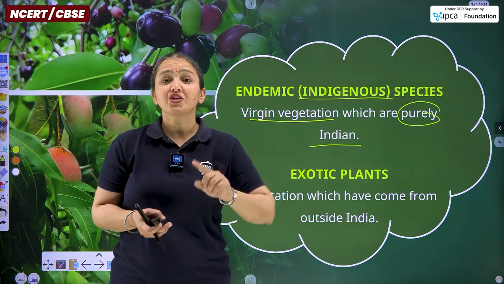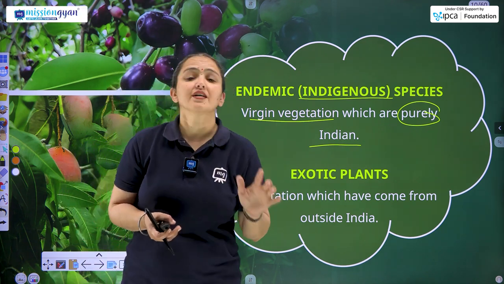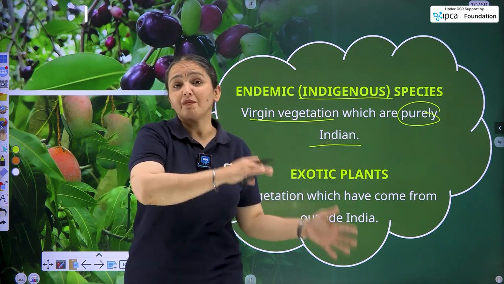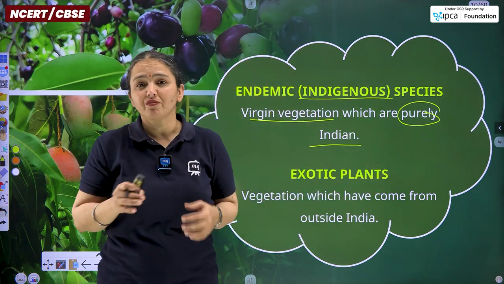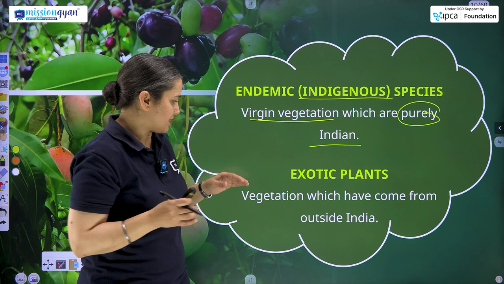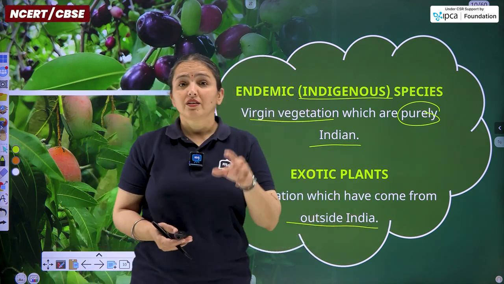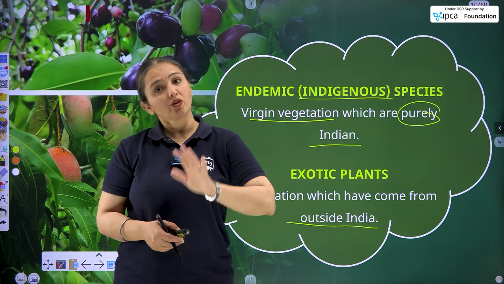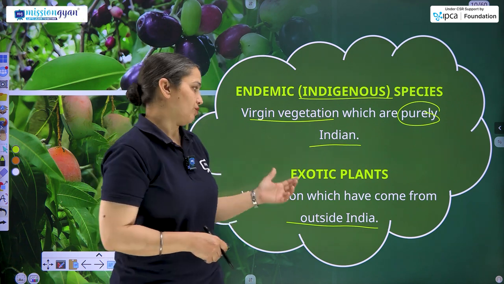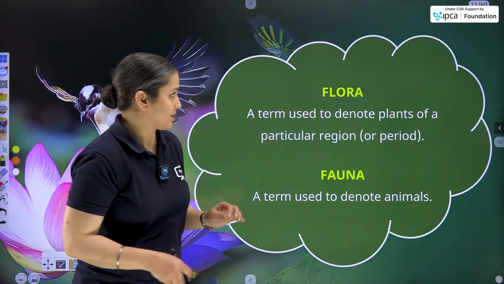But talking about the exotic plants, so these are the plants that exist in India at this moment, but originally they are not from the India subcontinent itself. It means they have been derived from somewhere else. They had been taken from someplace else. So vegetation which have come from outside India, the vegetation originally does not belong to India. That is what is called exotic plants.